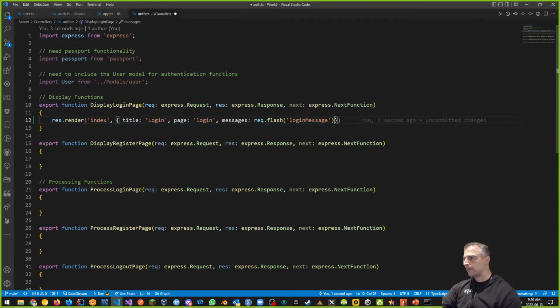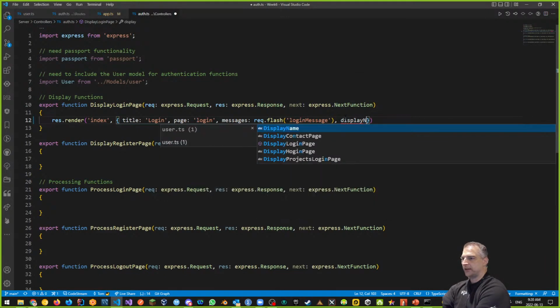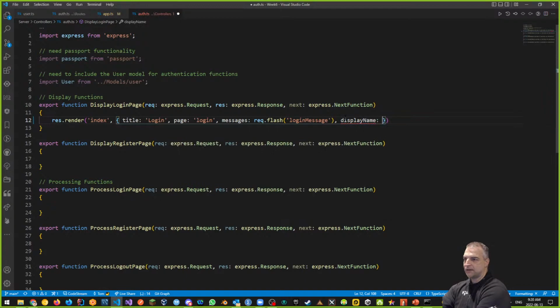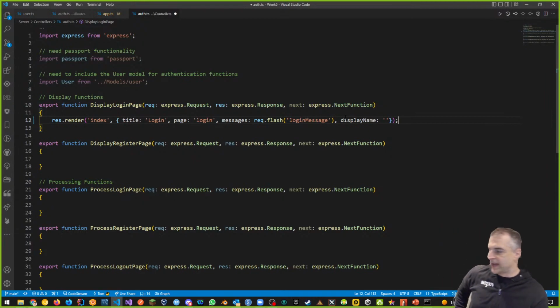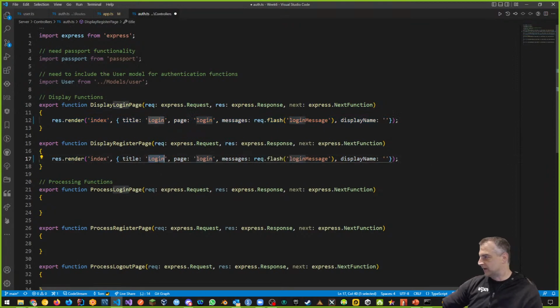Okay, and that's messages. The other one I want to add in is I want to keep track of my display name. So my display name is something else that I want to use. For now, I'm just going to call it display name. I'm going to put the object display name here, and I'm going to make it so that the display name object is empty. Okay, that is my res render for my page, right? Pretty simple. So I want to display the login page, and I want to send a flash message. I haven't connected this up yet, but I will. And that's really it. Okay, I want to do the same thing for my register page. So my register page is almost going to be identical, right? So copy paste. This will be called register.